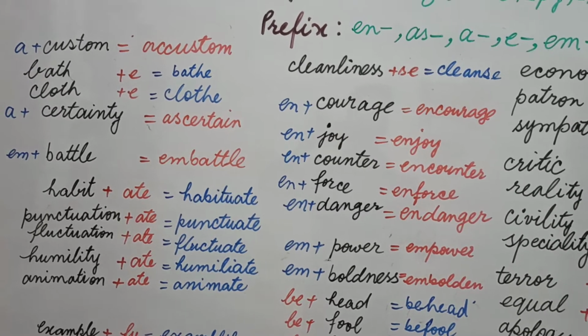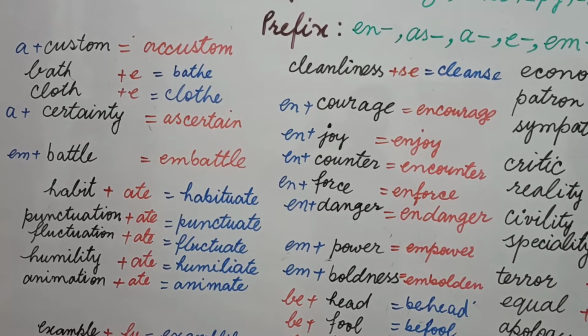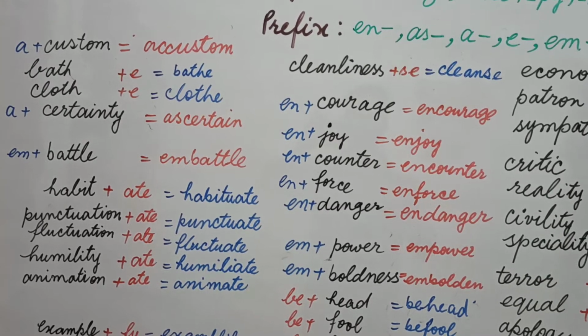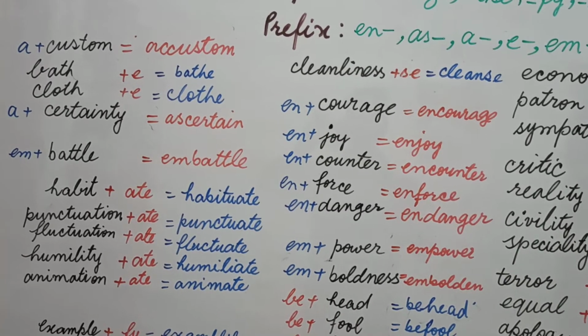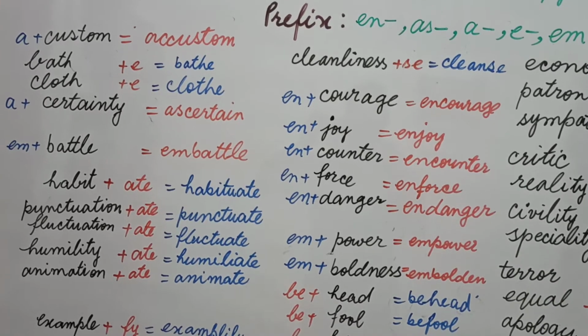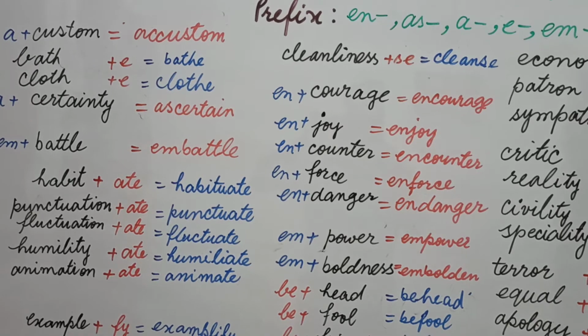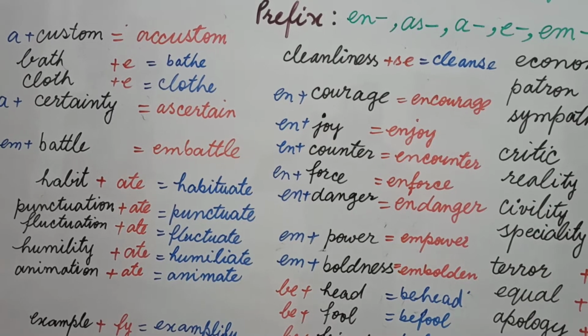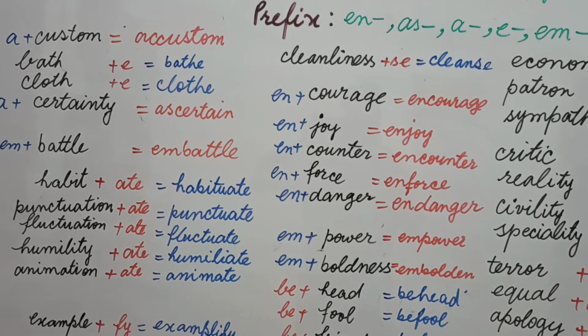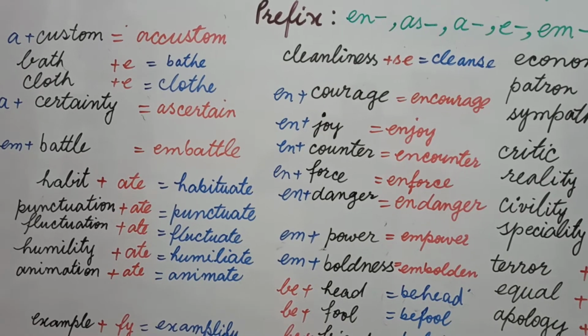Habit plus ate, habit is a noun and ate will create an action in it. It becomes habituate. In the same way, punctuation, and I changed a little bit in the noun and add ate. Punctuate means to do punctuation.